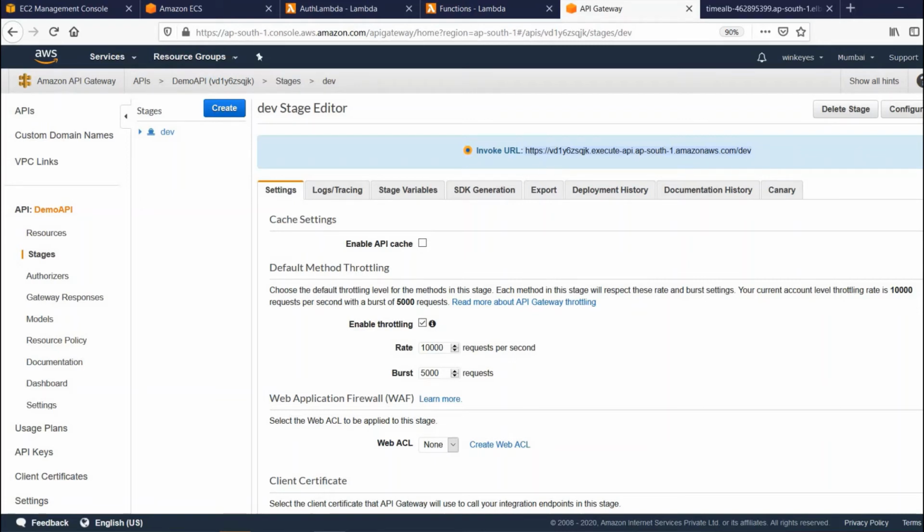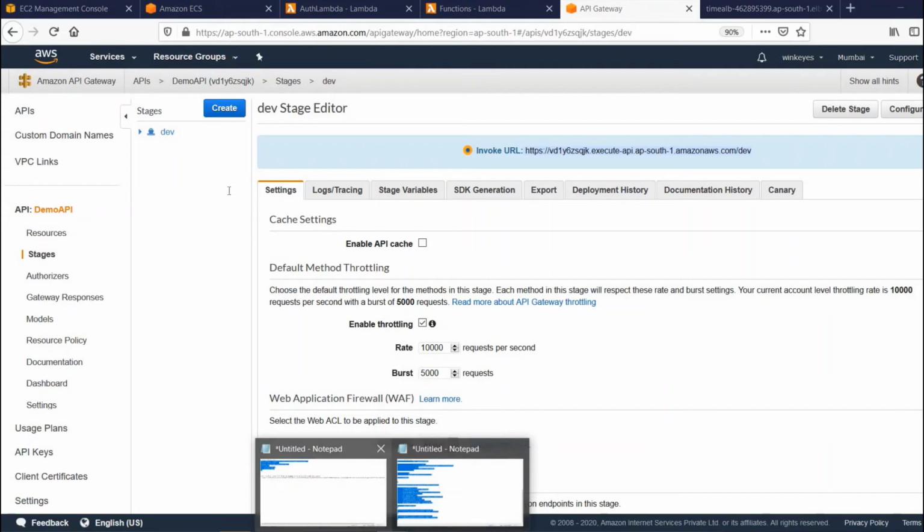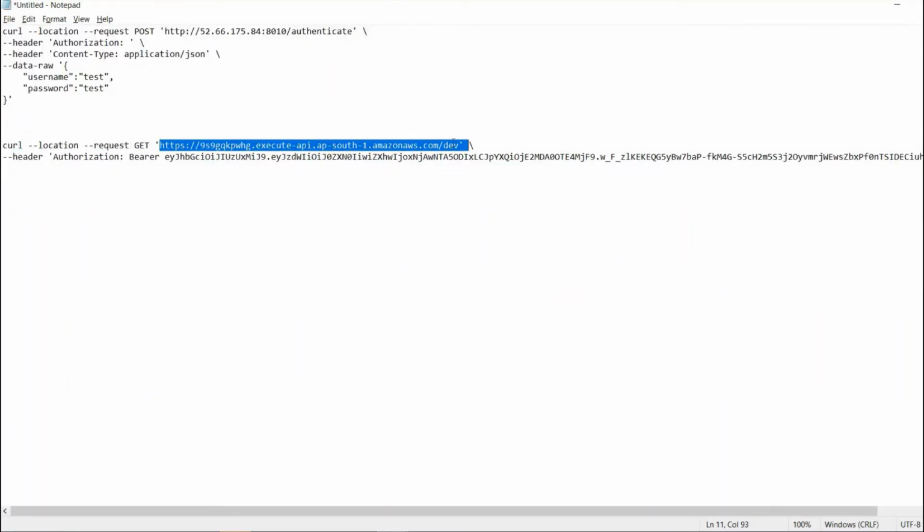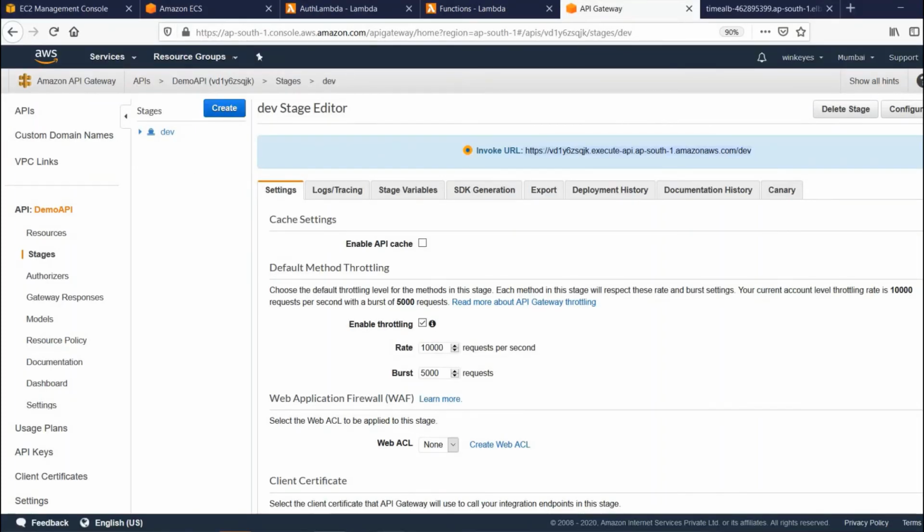I'll copy this one. I'll construct that particular curl command in the meantime. So this is my endpoint, and I should have an authorization bearer token, the token name. Let me copy that newly created token.